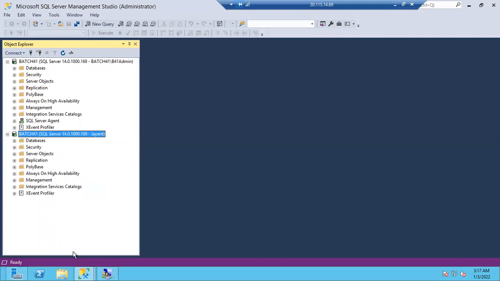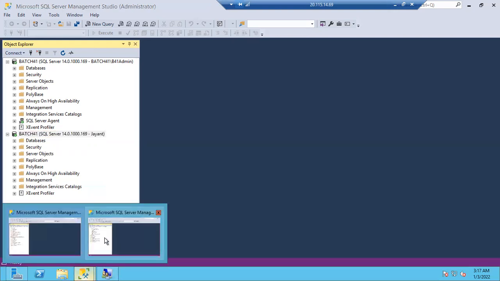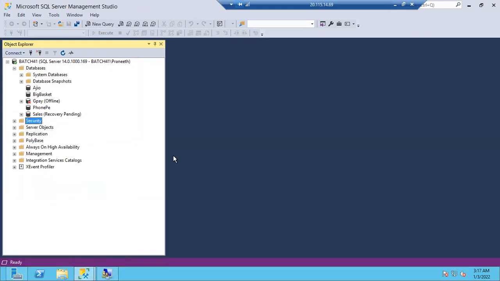Just to show you, I just connected as Praneeth. What is our work here? Once a login is created for Praneeth, we'll inform Praneeth. We'll update the ticket: Praneeth, your login is created. Please validate and let us know in case of any issues. That's it. We'll create it and we'll give it. We don't connect as Praneeth. We don't connect as Jayanth. Agree?